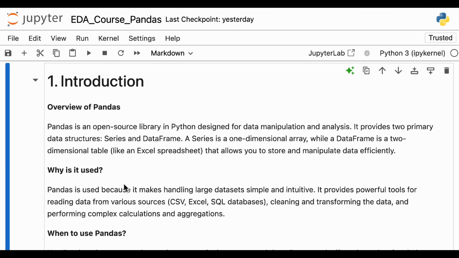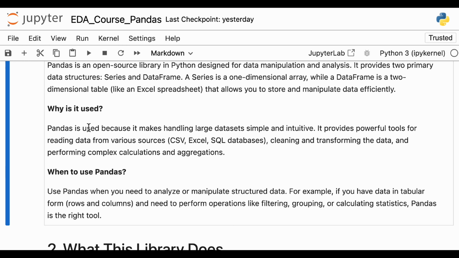So now you can see, as I mentioned, why is it used? It is used because it makes handling large data sets simple and intuitive. It is just like SQL. You can use any large particular data set here: CSV, Excel, SQL database, it can use anything. And cleaning, transforming, we will do all this in this particular sheet.